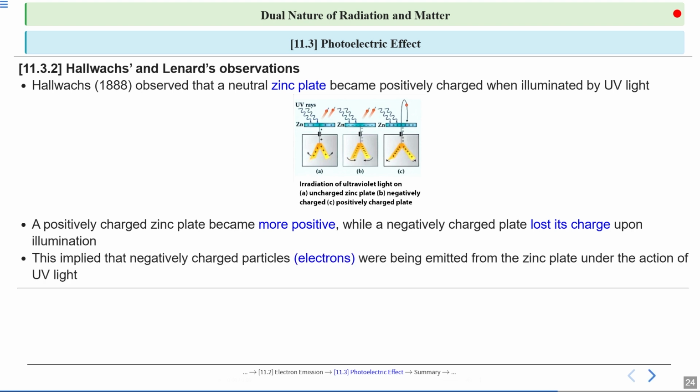Putting these observations together, scientists realized that the negatively charged particles being emitted must be electrons. So, UV light is causing electrons to be ejected from the zinc plate. This was one of the first clear pieces of evidence that light can interact with matter by knocking out electrons, which is the basis of the photoelectric effect.